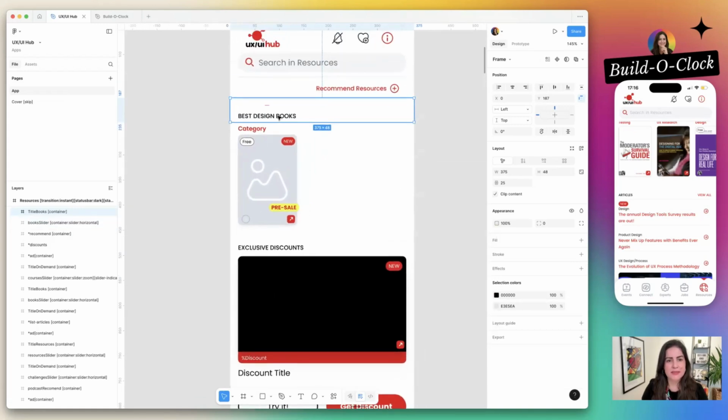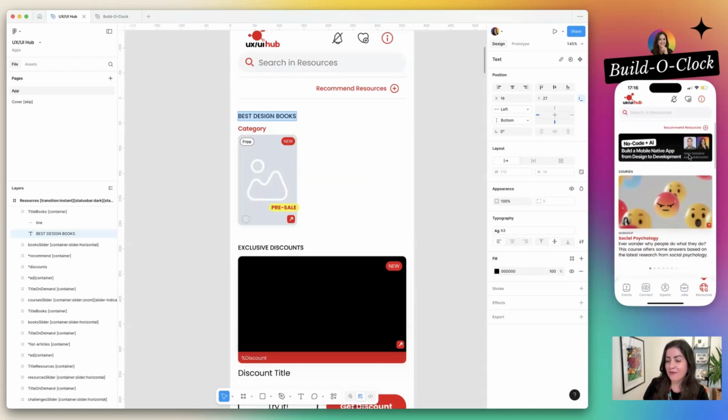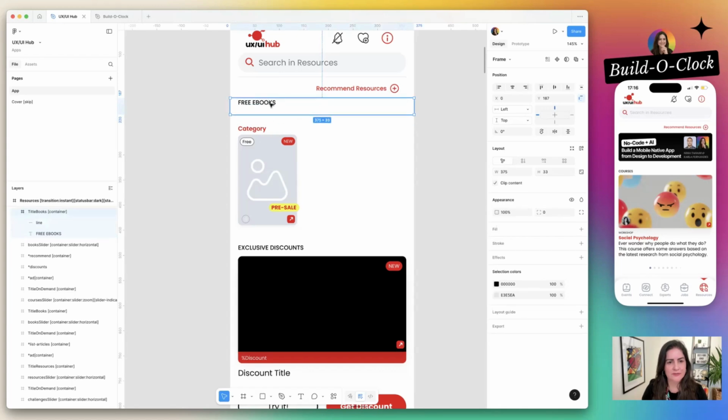It won't be the best design book, so it will be something related to LinkedIn. Do you have any names for it? Just put in the chat. I would love to hear what you think. I could just add, for example, eBooks, right? So, or free eBooks. I would say this is a free ebook. So it's a content you should be checking on, definitely.